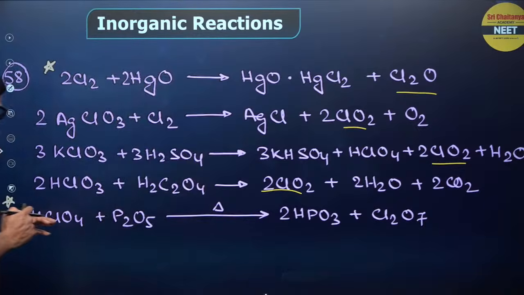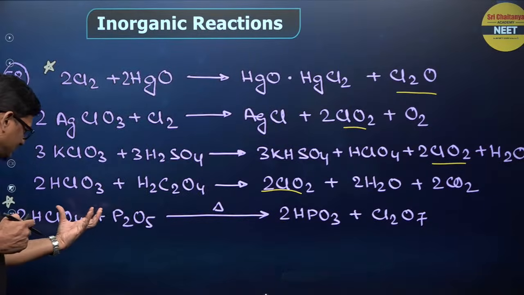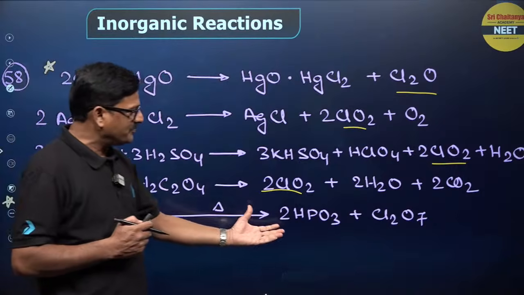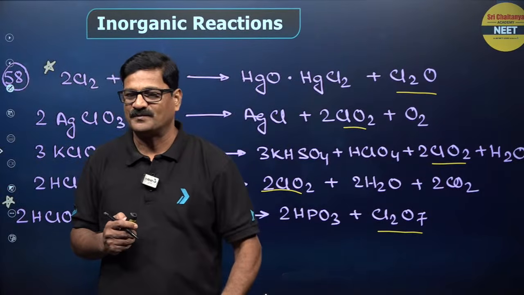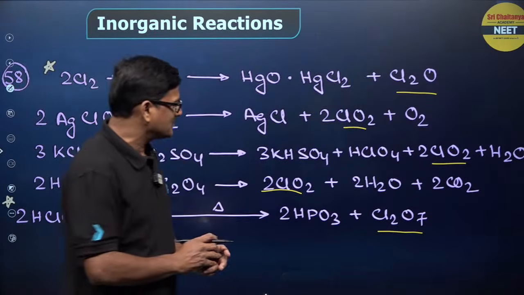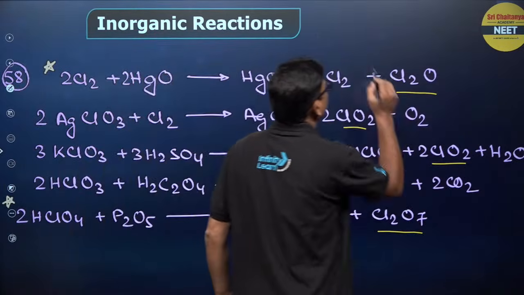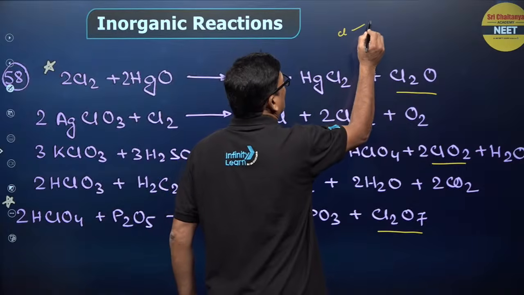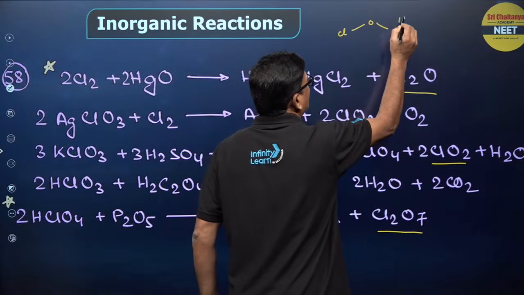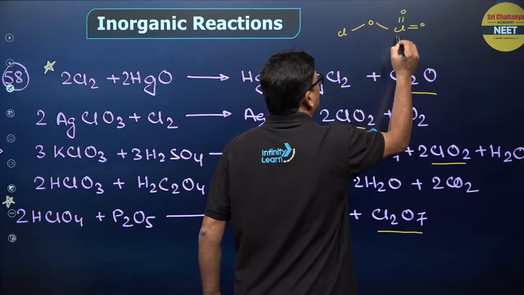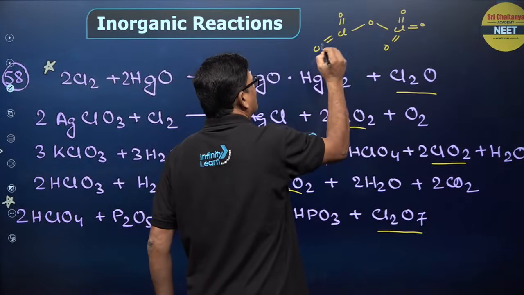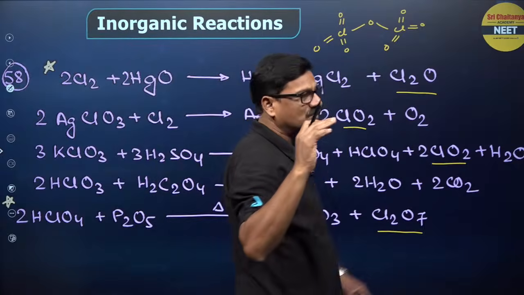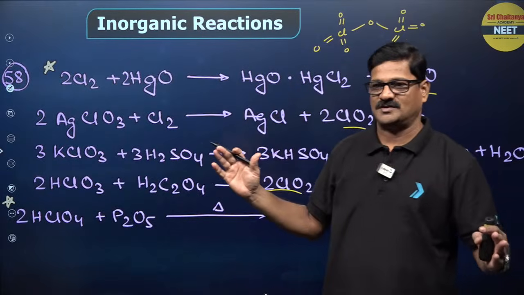And HClO4 with P2O5, dehydration takes place, H3PO4 and Cl2O7 is formed. Okay, what is the structure of Cl2O7? Cl, O, Cl, okay, double bond O, double bond O, double bond O, and double bond O, double bond O, double bond O. That much fluently you need to have control on it.